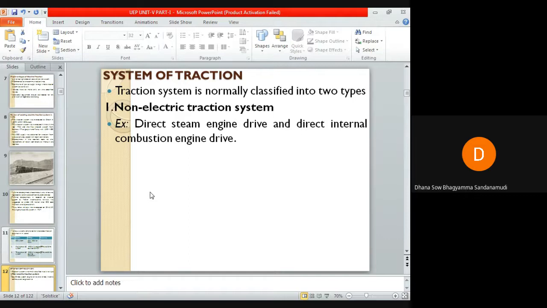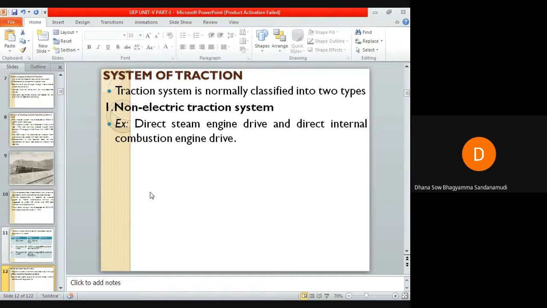Non-electric traction system is the system which develops the necessary propelling torque and does not involve the use of electrical energy at any stage to drive the traction vehicle.